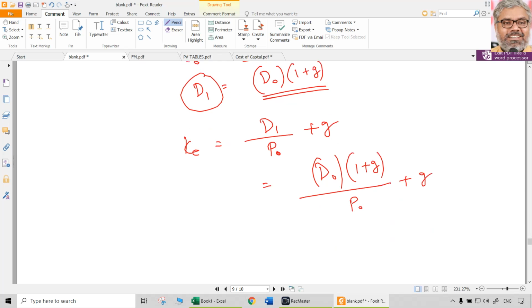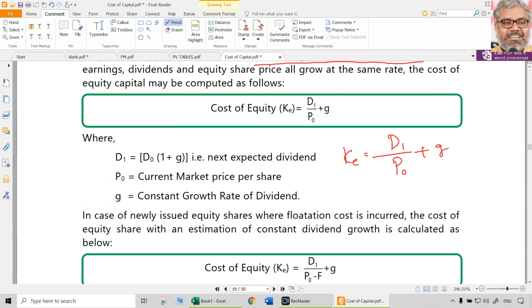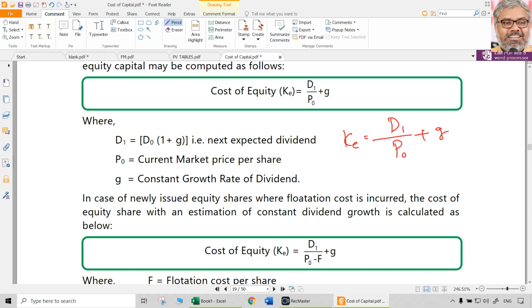This is Gordon's growth formula, the constant growth formula. The growth rate is known and the dividend currently is known. Definitely we can find out D1. Then the current market price is known, which is a fact. If we have all this data, we can find out the cost of equity. So that is Gordon's growth model for KE calculation.